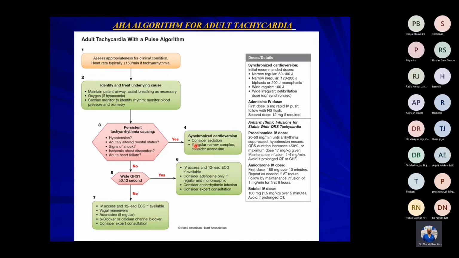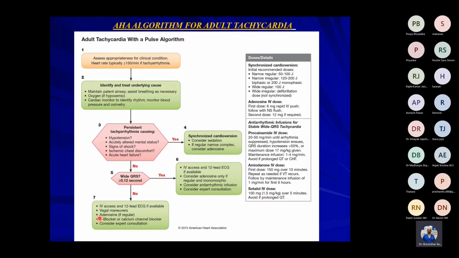If the patient is stable, you have to see the QRS duration. If it is less than 0.12 seconds, give vagal maneuvers, that is carotid sinus massage, adenosine, beta blockers, calcium channel blockers, and seek expert consultation.